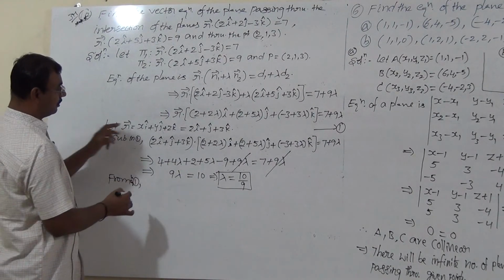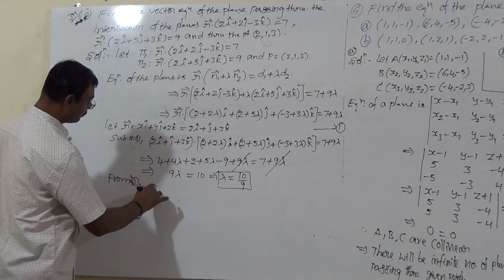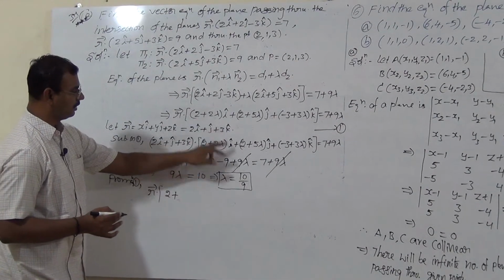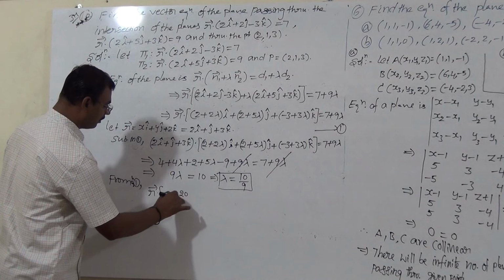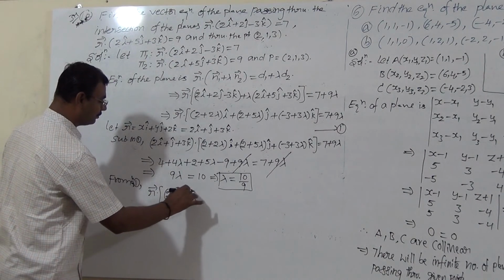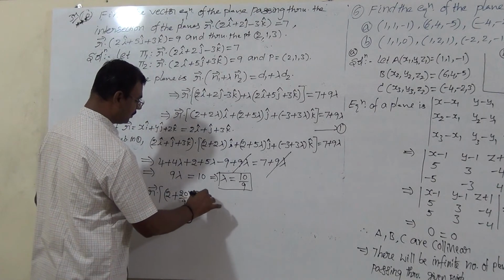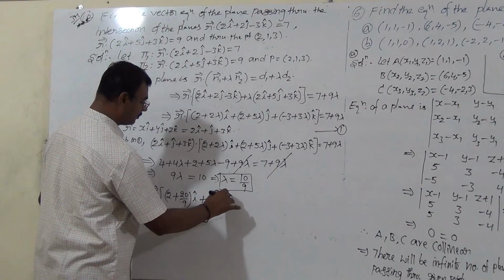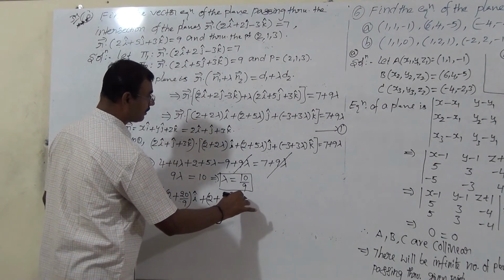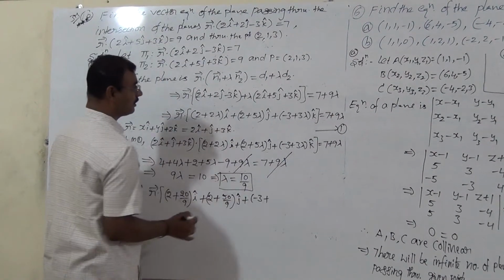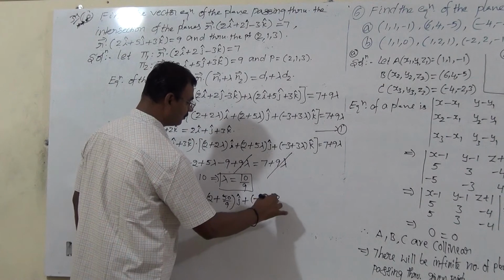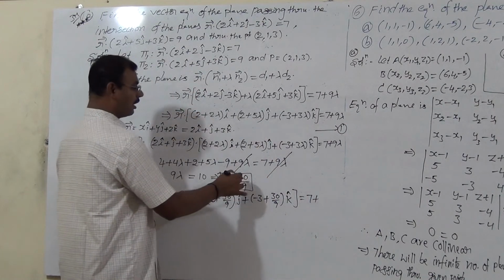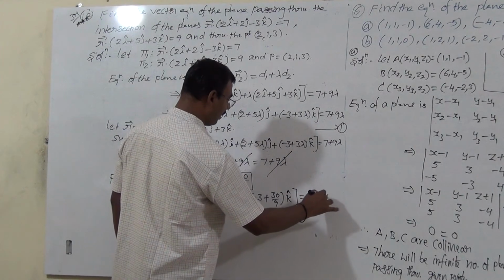From equation 1, r bar dot (2 plus 2 lambda, with lambda 10 by 9) 2 into 10 by 9, 20 divided by 9 into i cap, plus (2 plus 5 into 10 by 9) 50 divided by 9 into j cap, plus (minus 3 plus 3 lambda) 30 divided by 9 into k cap is equal to 7 plus 9 into 10 by 9, that is 90 divided by 9.